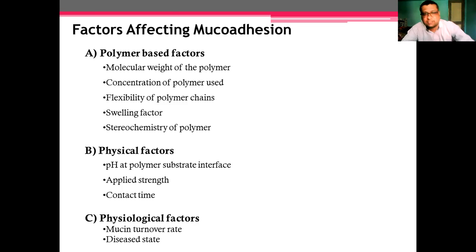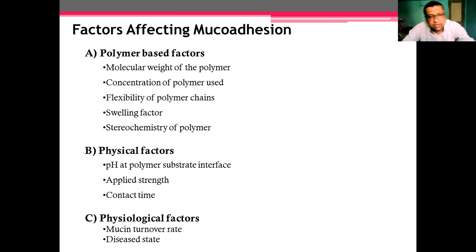Third is the flexibility of polymer chain. Fourth is the swelling factor. Fifth is the stereochemistry of polymer, and so on. And next is the physical factor. Polymer based factors depend totally upon whatever polymer you have used for the development of a solid oral dosage form.